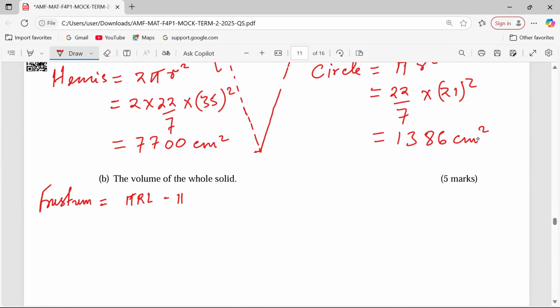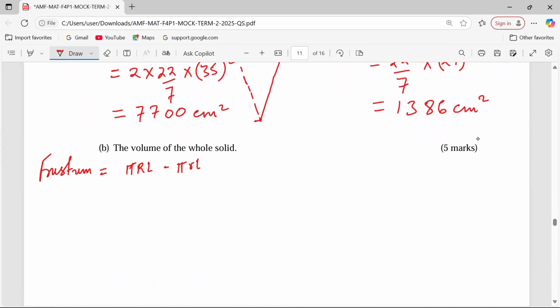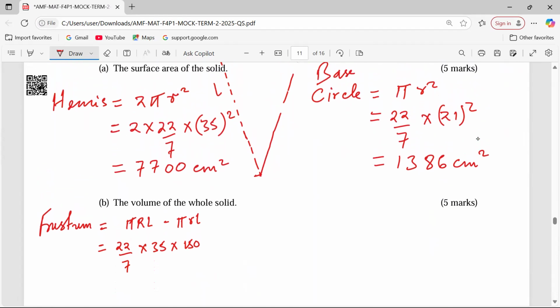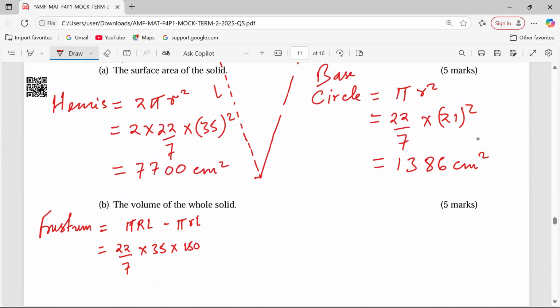So we subtract pi RL for the smaller cone. So with this, we can talk about pi R L, slanting height of 150.